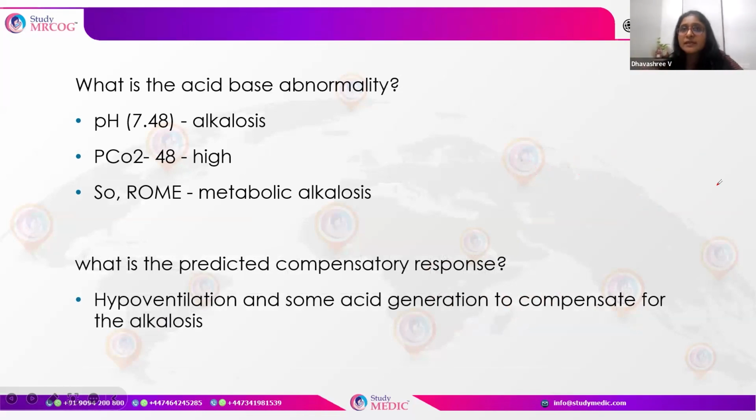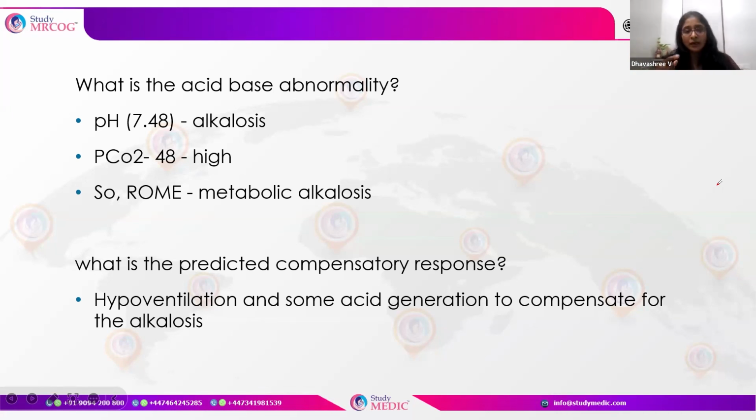What is the predicted compensatory response? After the blood buffer, the respiratory compensation is by hypoventilation. When there is an alkalosis, there is less hydrogen ion, so there is a respiratory suppression, thereby compensation is by hypoventilation.